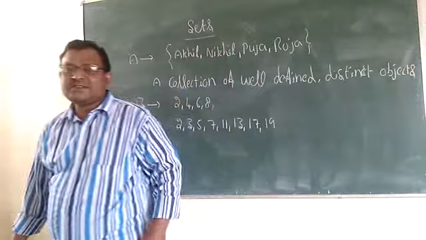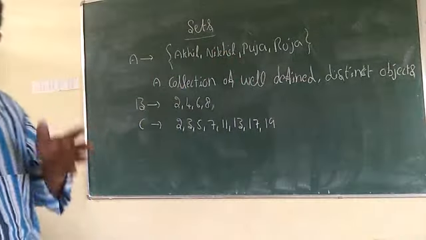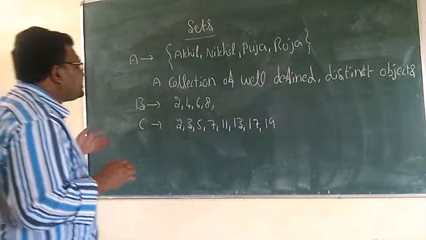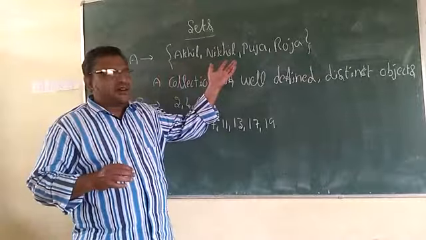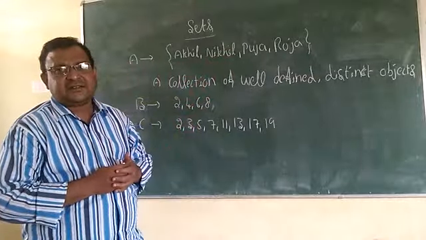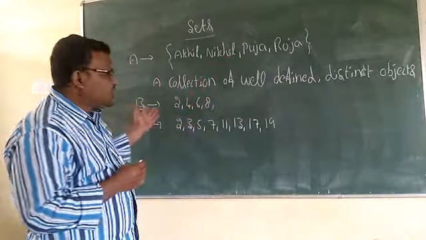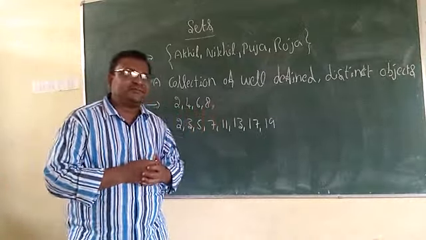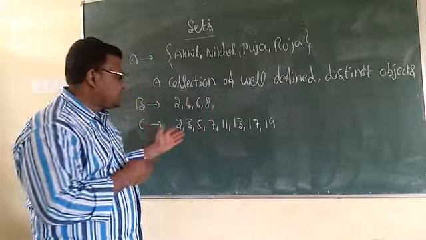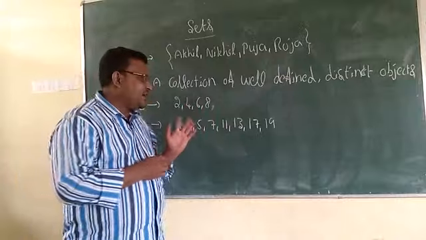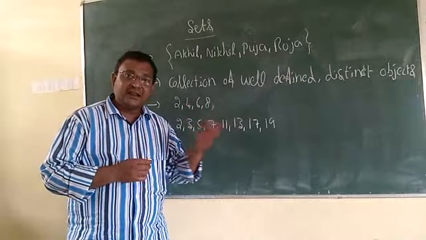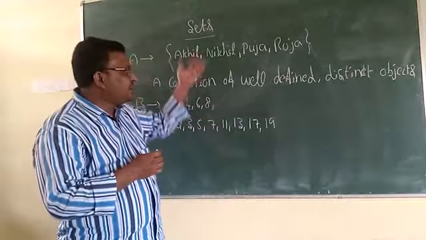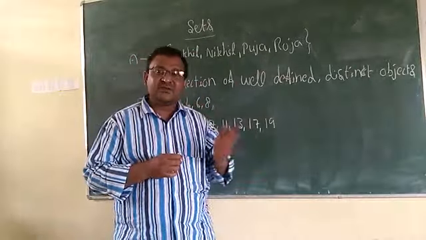The first person collected the names of his family members, the second person collected even numbers less than 10, and the third person collected prime numbers less than 20. All three are collections only.